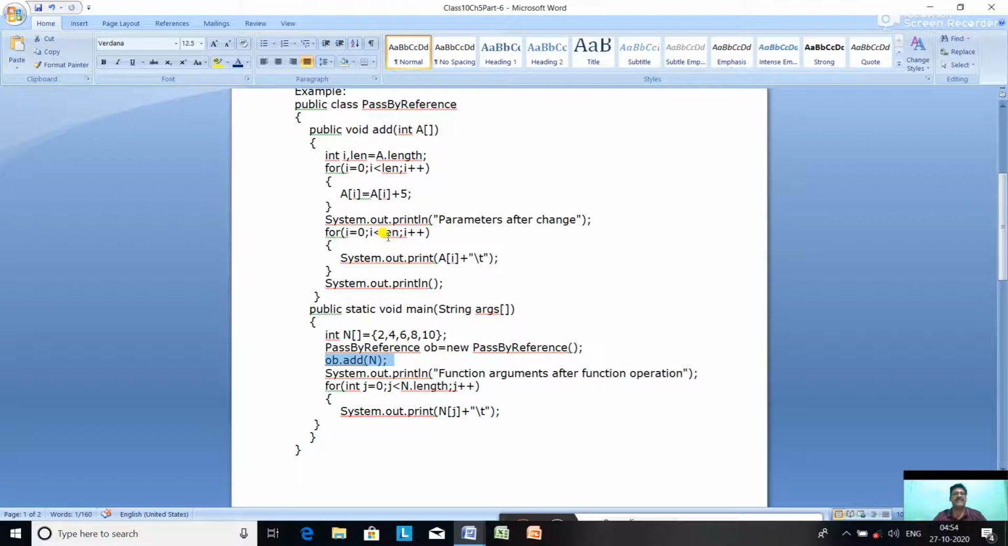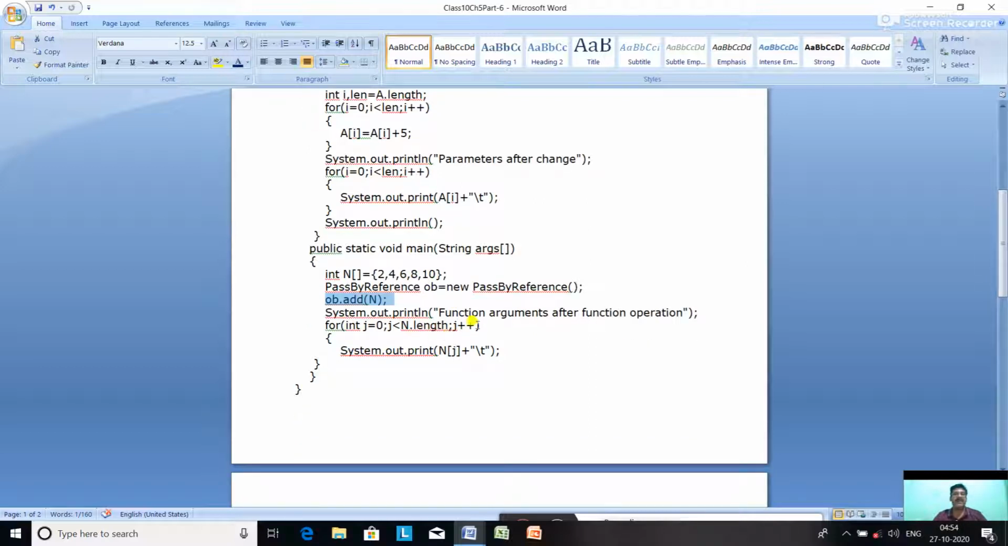And the changed array is printed. Now since the change takes place in the location, this will reflect back in the array n also. In the array n also, all the elements will be increased by 5. Okay, so this is the pass by reference.